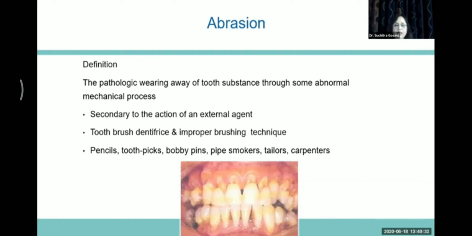Other areas where abrasion can be seen are the incisal margins due to habits like holding pencils, toothpicks or bobby pins, or the pipe of the pipe smoker in the mouth, and also professionally in tailors and carpenters who hold the needles, the tacks and the nails in their mouth.